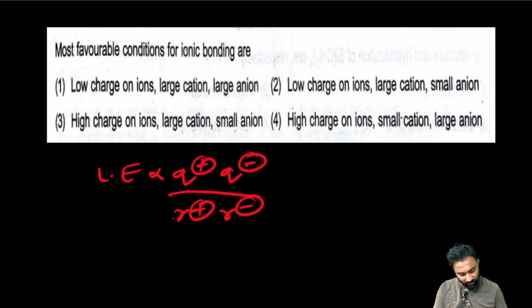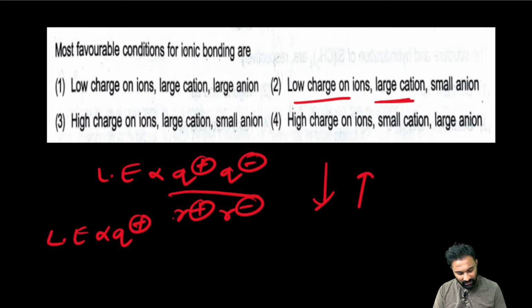Large size cation. As the size of the cation increases, lattice energy decreases, right? How come the large size cation will form the strong ionic bond? How come the low charges? See, lattice energy is directly proportional to the charge of the cation. Higher the charge, higher is the lattice energy, right?